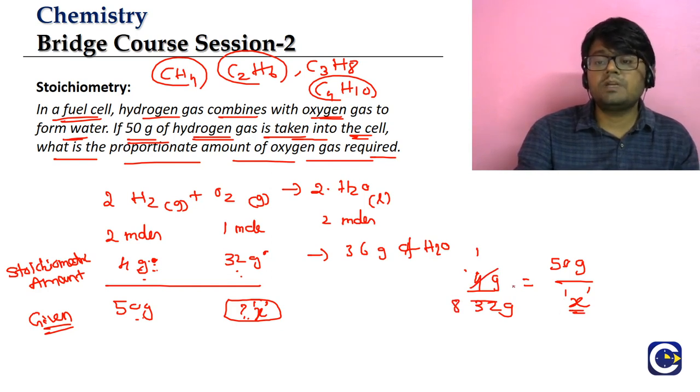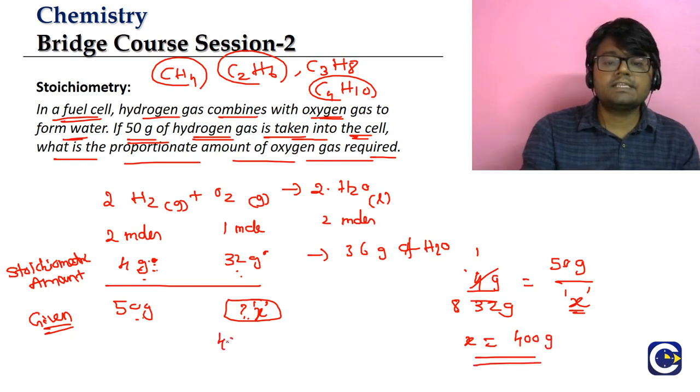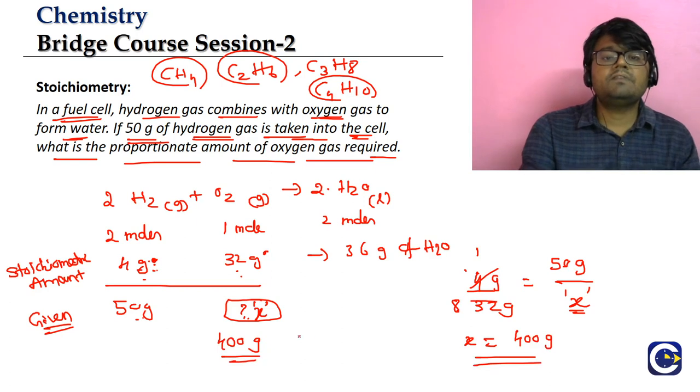Then we will do the cross multiplication. What is the cross multiplication? LHS will get x, and RHS will be 8 into 50, which is 400 grams. So the amount of oxygen required to combine with 50 grams of hydrogen will be 400 grams. So how are we getting the value? Based upon the proportion.